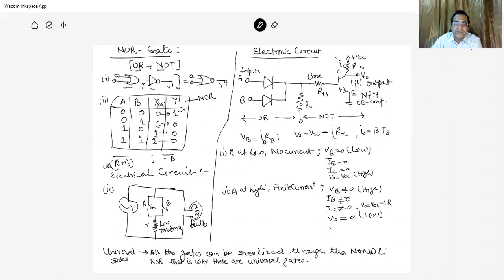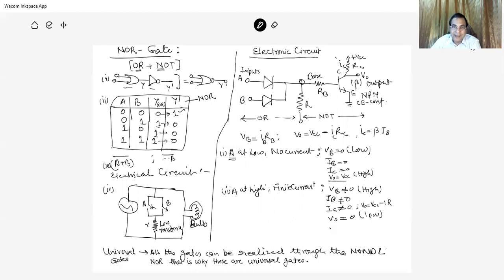As we have already discussed the function of the OR gate, it is then connected with the NOT gate to make the NOR gate. When A is low, no current is flowing, so this point B is low. If it is low, then A is high, meaning VCC is there.